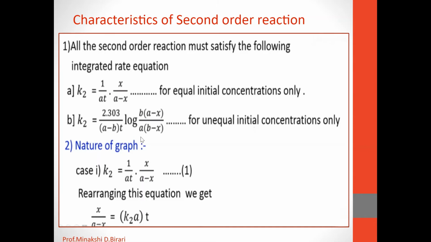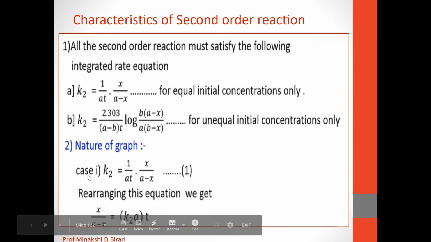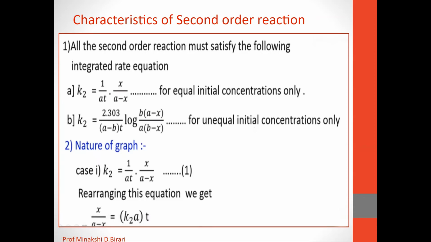Now what will be the nature of graph for second order reaction? If we consider the first case, by using this equation k2 is equal to 1 upon a t into x upon a minus x, that is the equation 1. If we rearrange this equation, we get x upon a minus x is equal to k2 into a into t.